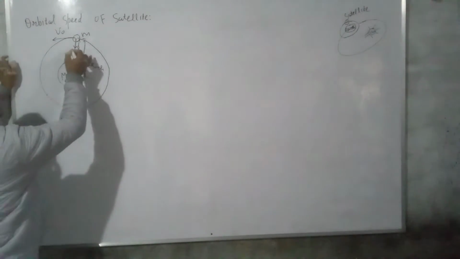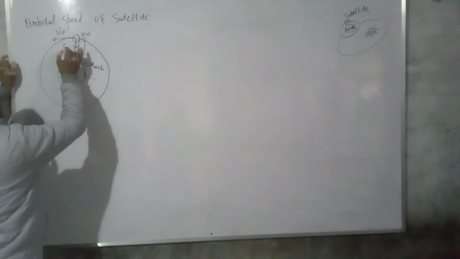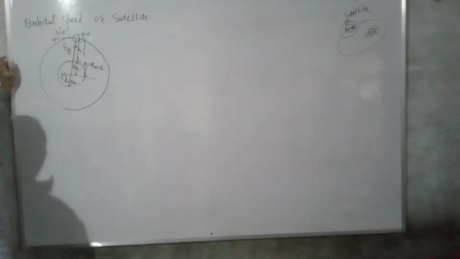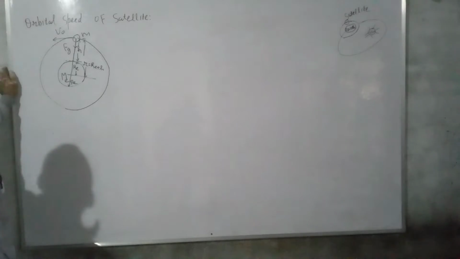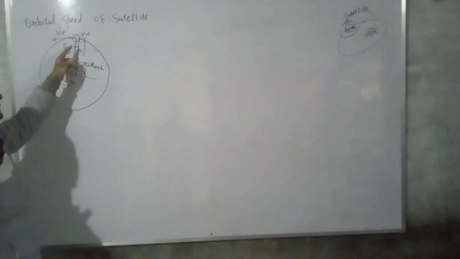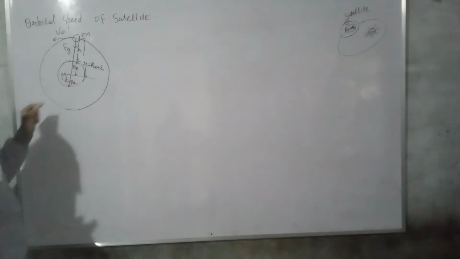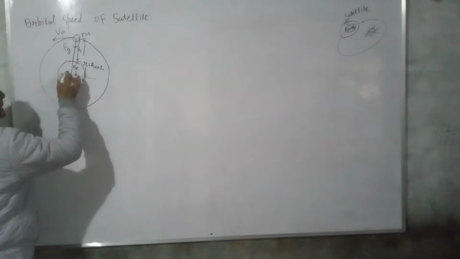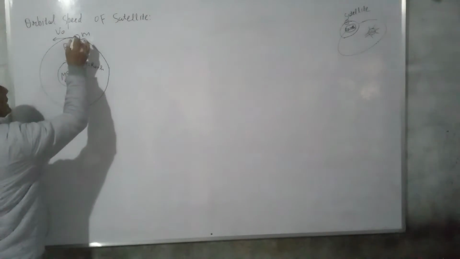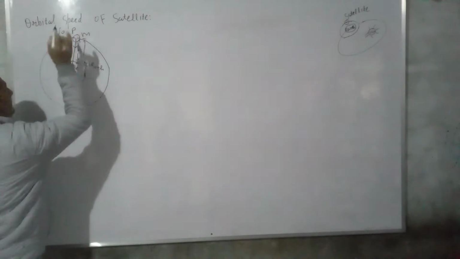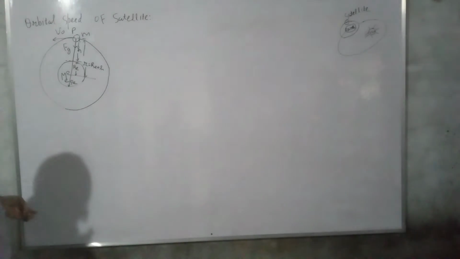Gravitational force acts along the line joining the center of satellite and planet, toward the center of the planet. Let the center of Earth be O and the position of satellite be P. Then gravitational force is along PO.